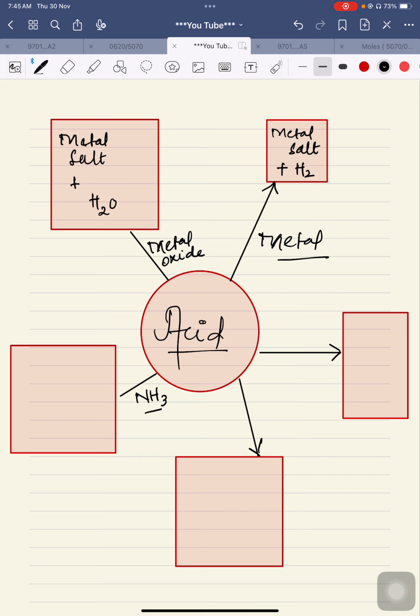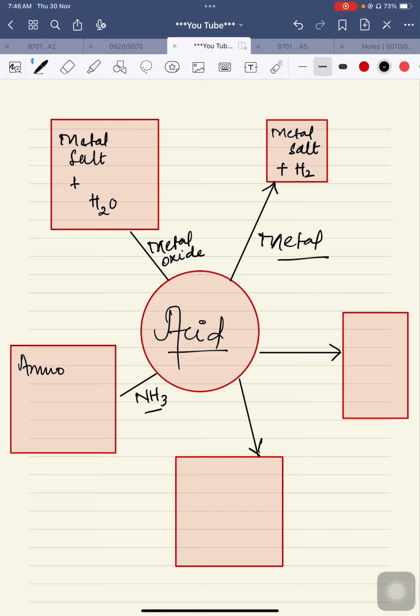So you may find a question where the examiner says that a pungent smell gas is evolved and has a pH of 10, or has turned red litmus paper blue, then it will be ammonia. We are done with the ammonia identification test in the previous chapter. Whenever ammonia gas reacts with an acid, the product is an ammonium salt only.